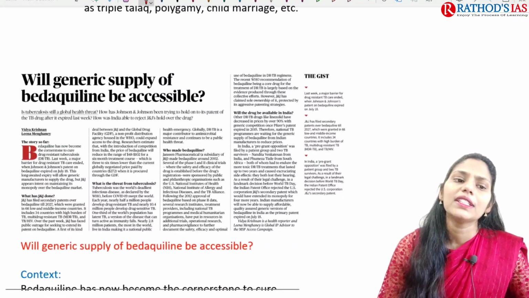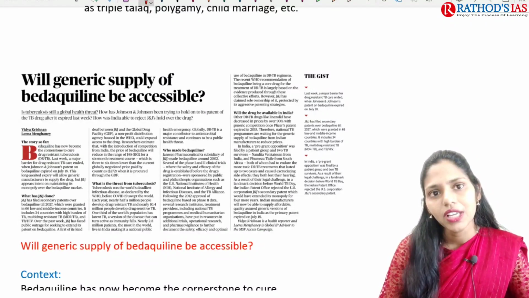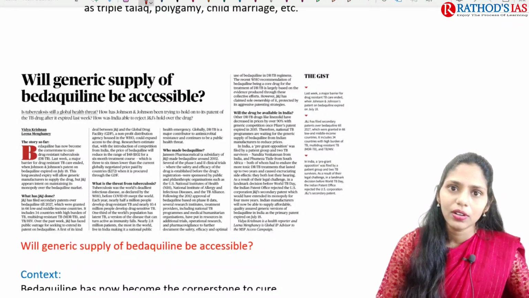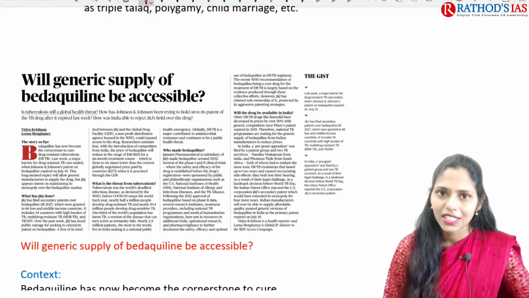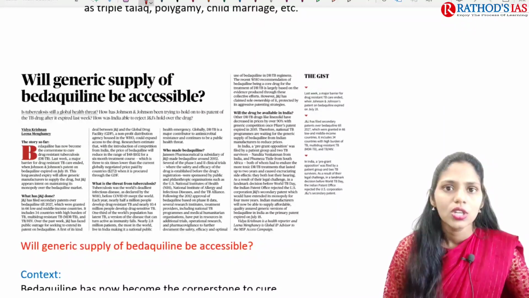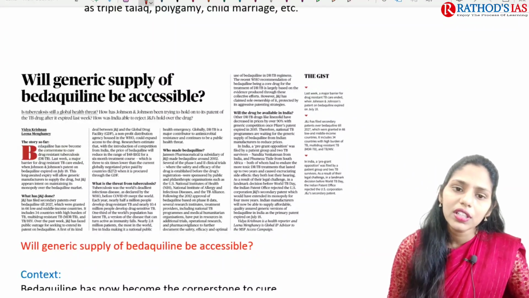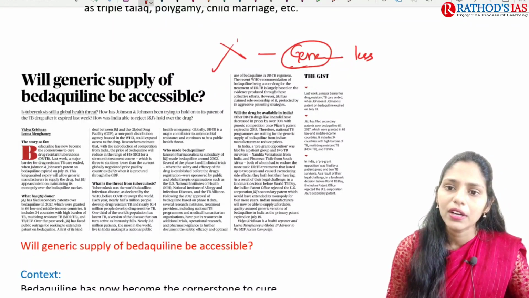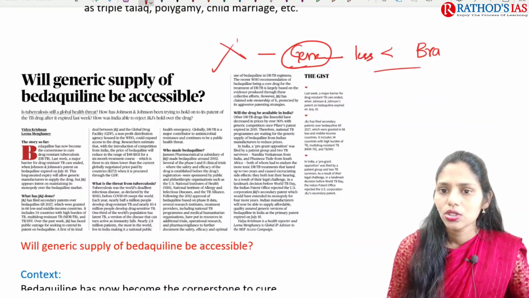And the next topic is about bedaquiline. Will generic supply of bedaquiline be accessible or not? If the patent is accepted, or if there is evergreening of the patent of this bedaquiline, it is not accessible for poor people, right? The branded drugs will be costlier compared to generic drugs. If there is no patent, yes, we can go for production of generic drugs, and the cost of generic drugs is less compared to branded drugs, okay.